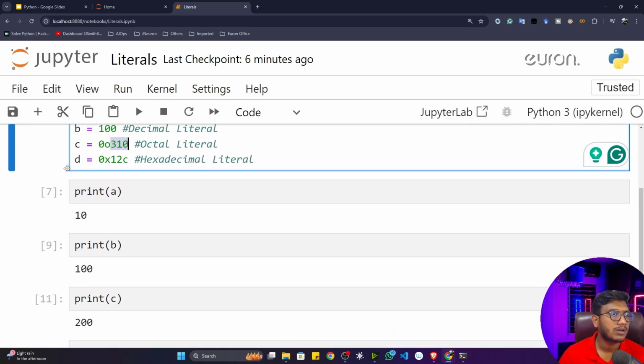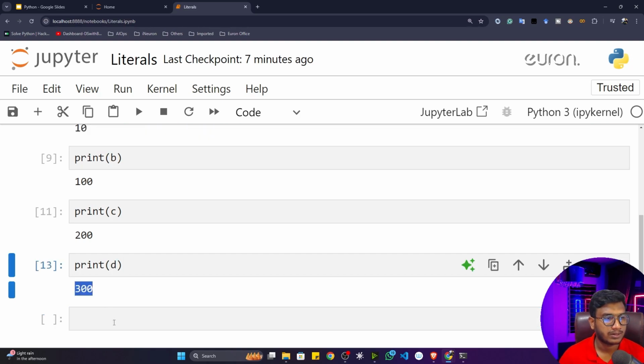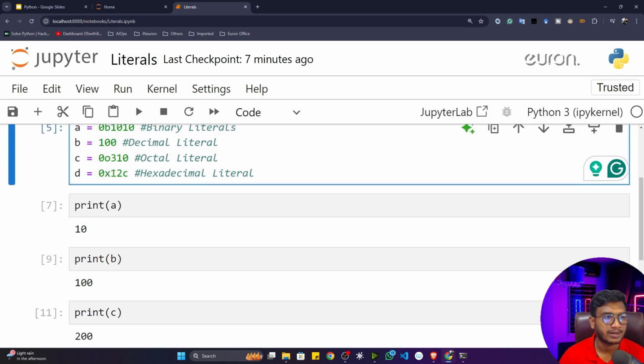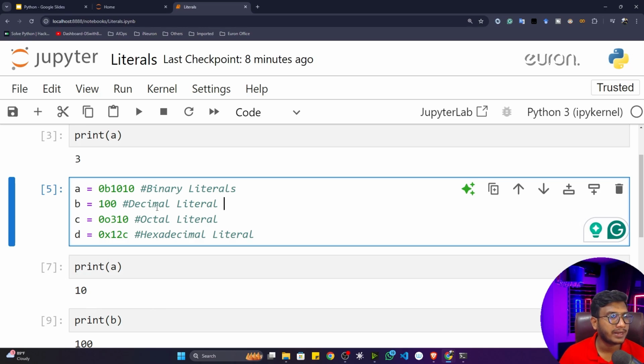Now if you see the last one, that means d, here I have written 0x, that means it's a hexadecimal literal. You can see this is the number. Now if you print this particular d, this is the actual number, 300. You can see this is the representation of 300 in hexadecimal. That's how you can set different literals with different representations. So this was all about our binary, decimal, octal, and hexadecimal literals.